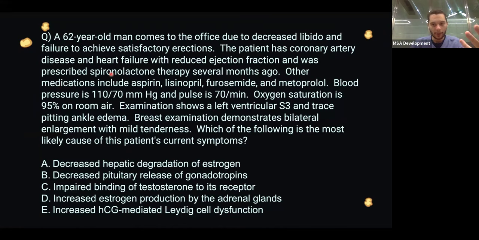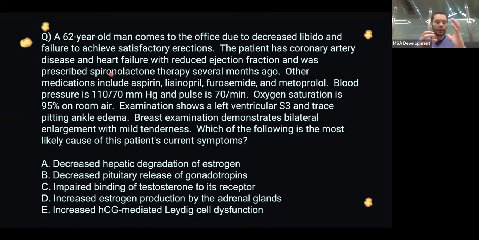And what are the adverse effects of spironolactone? Gynecomastia, hyperkalemia, generally anti-androgenic activity, and this is why the patient presents with decreased libido and failure to achieve satisfactory erections. But how does this happen? The mechanism of action of spironolactone is an aldosterone receptor antagonist, and so it has a very similar structure to other androgen receptors, and so it could also have a partial antagonizing effect on those receptors. And this is why you'd have decreased testosterone effects and anti-androgenic activity.